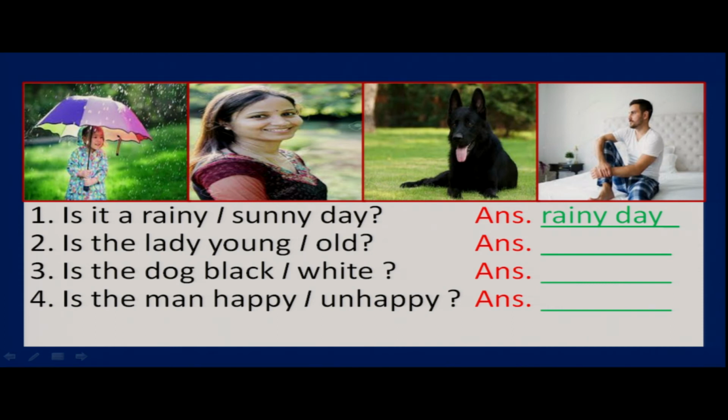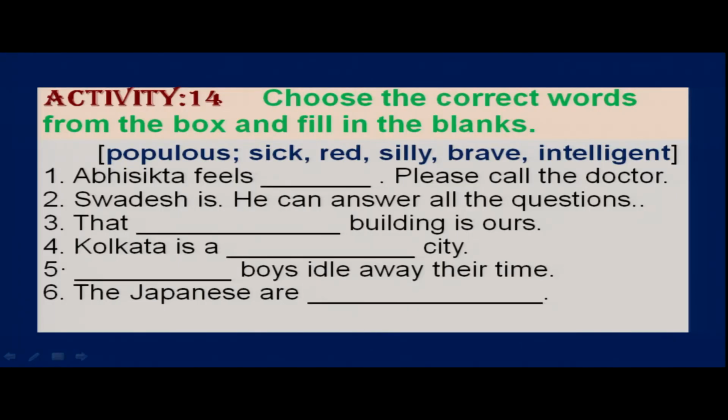So these words, rainy, old, black, unhappy, all these 4 words talk about the nouns, right? That's why the day is a rainy day, the lady is young, the dog is black, the man is unhappy. These are all adjectives, right? So now you see activity number 14. Abhisikta feels dash. Choose the correct words from the box and fill in the blanks: populous, sick, red, silly, brave, intelligent, right?